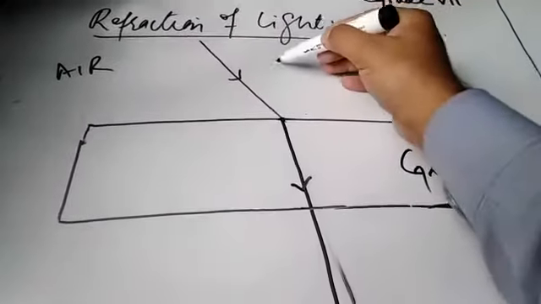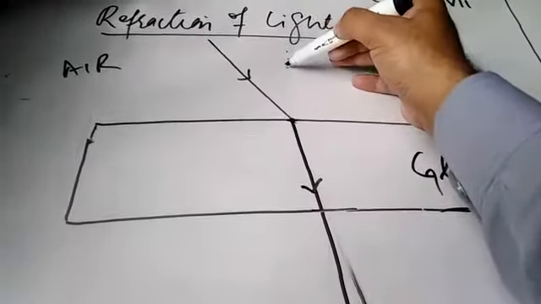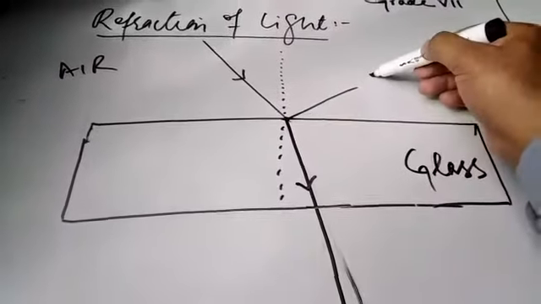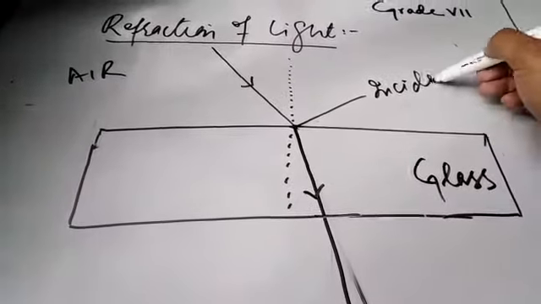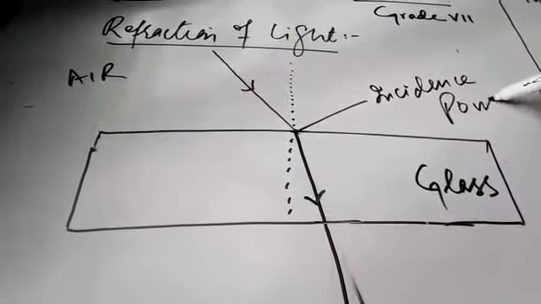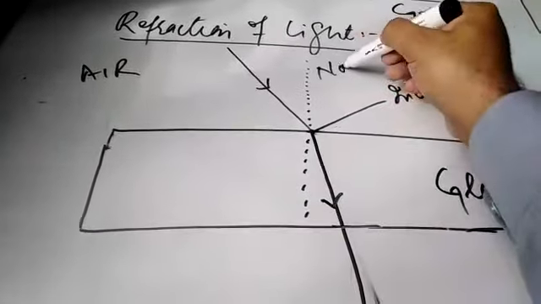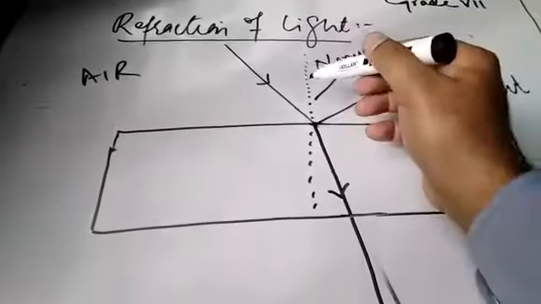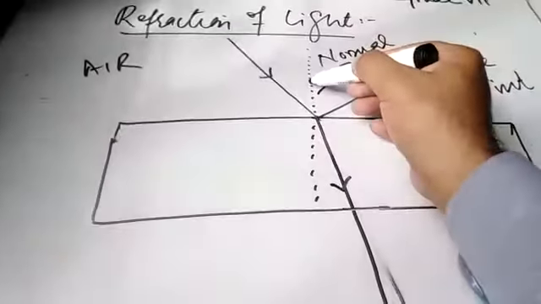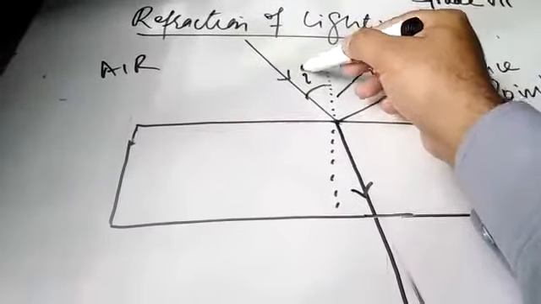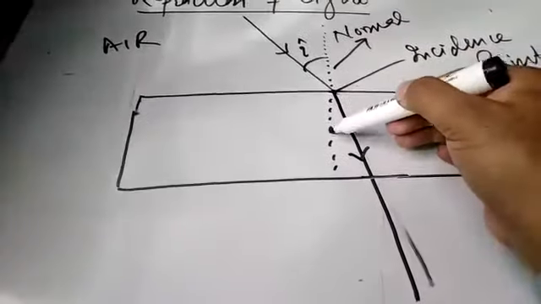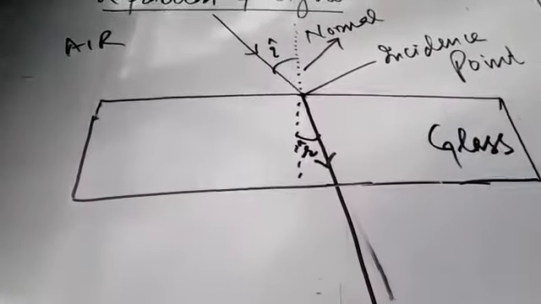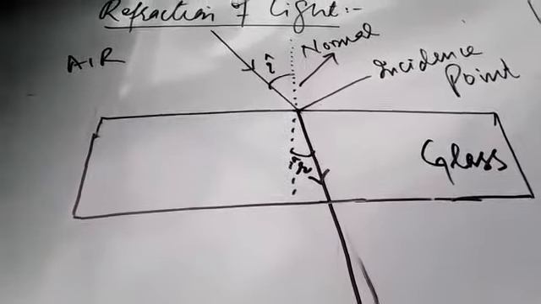So in refraction, we also draw a normal line at the point of incidence. The angle between the normal and the incident ray is called the incidence angle, while the angle between the normal and the refracted ray is called the refracted angle. Now it is the refracted angle, not the reflected angle.